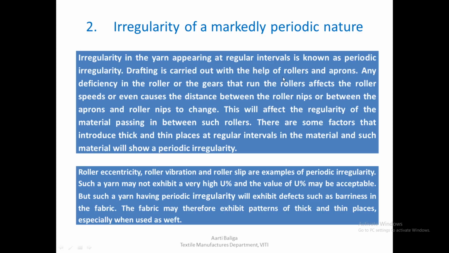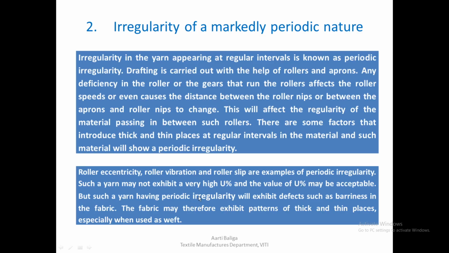So drafting is carried out with the help of rollers and aprons. Any deficiency in the roller or the gears that run the roller affects the roller speeds, or even causes the distance between the roller nips, or between the aprons and roller nips, to change. We will see this in slightly more detail, how the roller nips change and so on, because if there is roller eccentricity, it affects the irregularity and its periodic nature. This will affect the regularity of the material passing between such rollers. There are some factors that introduce thick and thin places at regular intervals in the material, and such material will definitely show you a periodic irregularity.